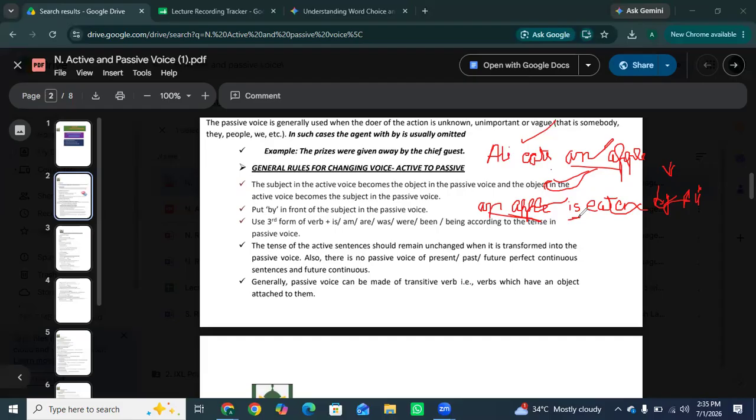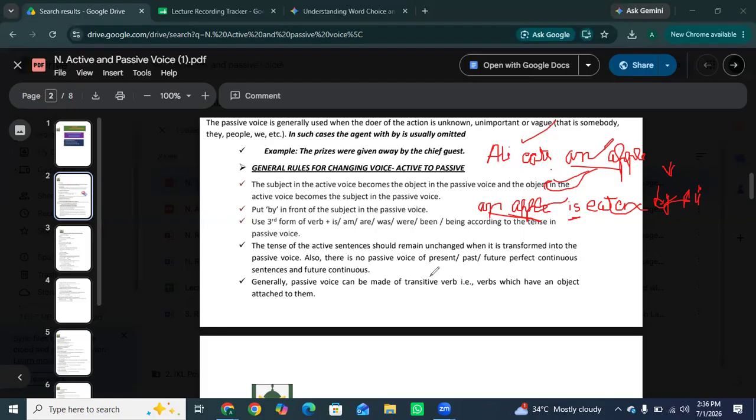We use the third form of verb and a helping verb, according to the sentence. The tense of the active sentence should remain unchanged when it is transformed into the passive voice. Also, there is no passive voice of present, past, future continuous sentences. So basically, keep the tense unchanged.